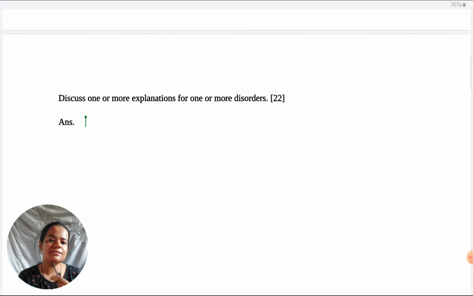Okay. Now for those who have seen that answer also and are seeing this one also, let me point out what is the difference when it comes to evaluate studies versus discussing some theory, in this case explanations. Why do they say the discuss command term is different? Because it is always attached to, okay, I'm sorry, my pen is not working, so I'll just highlight here. The discuss command term is attached to explanations rather than studies.